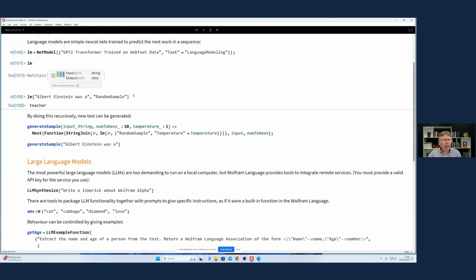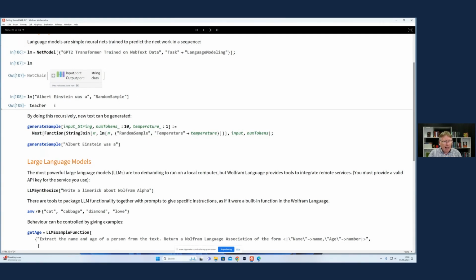So if I give it the input string, Albert Einstein was, its best prediction is that would be followed by the word teacher. So it's just a class predictor for what is the next best word. And that's all that ChatGPT fundamentally is. GPT-4, the current state-of-the-art model, is just doing this fundamentally at its core.